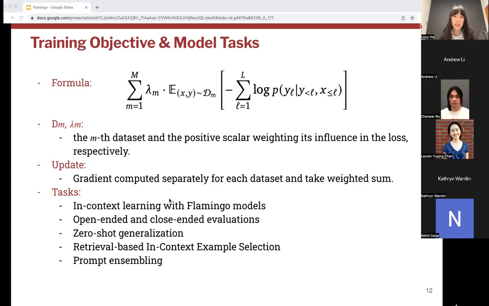The different tasks that Flamingo is used on are, one, in-context learning with Flamingo models, two, open-ended and closed-ended evaluation, three, zero-shot generalization, and four, retrieval-based in-context example selection. This fourth task is really interesting because when the size of the support set exceeds a certain limit, it is useful to have a form of prompt selection to both limit the size and potentially improve our prompt quality.